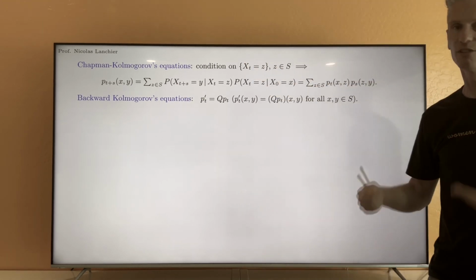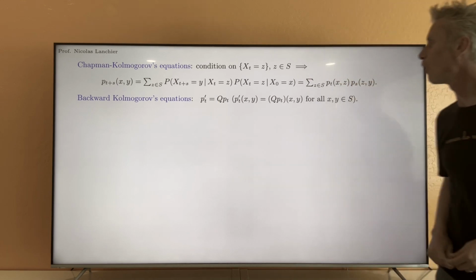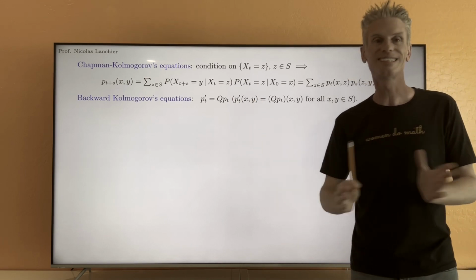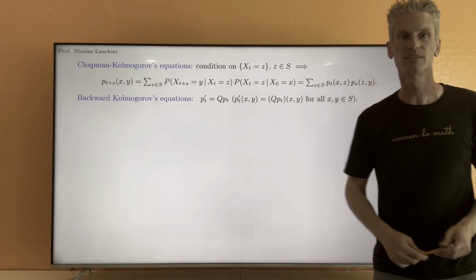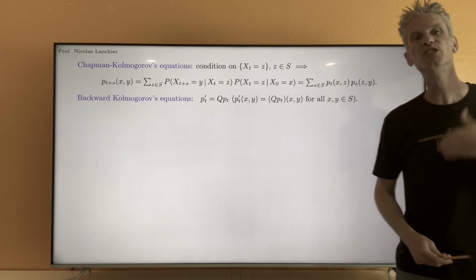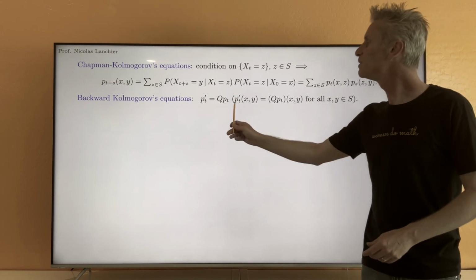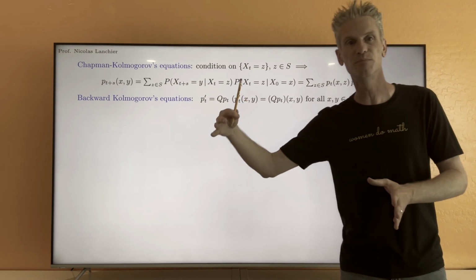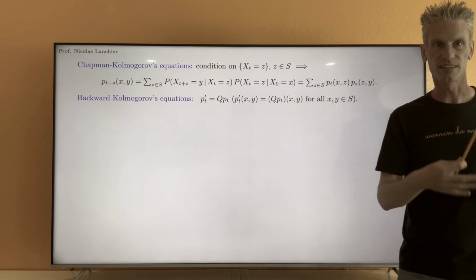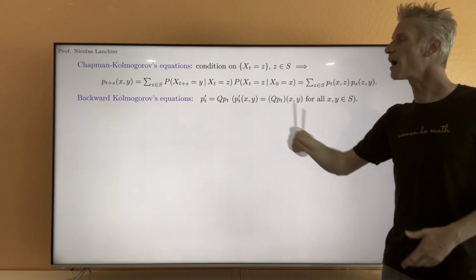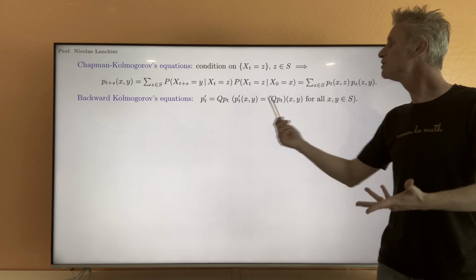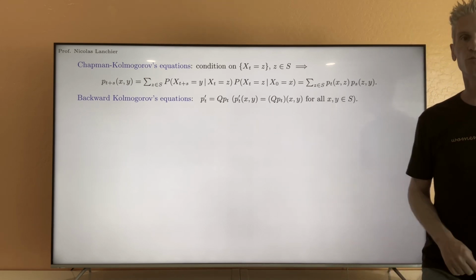So to prove this result, the first step is to understand the derivative of P_t(x,y). For that, let's return to the definition of the derivative. The derivative with respect to t of P_t(x,y) is just going to be the limit when epsilon goes to 0 of P_{t+epsilon}(x,y) minus P_t(x,y), divided by epsilon. So to be able to understand that limit, the first step is to try to understand P_{t+epsilon}(x,y) and try to express that using P_t(x,y). That's the idea of the proof.